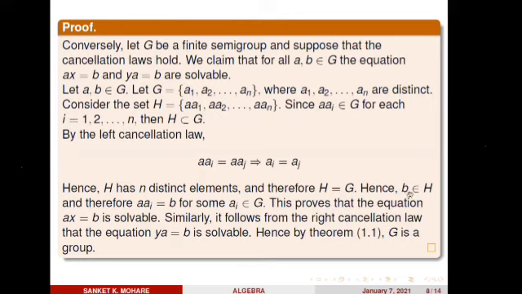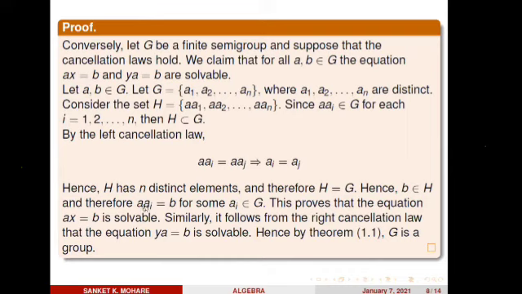Suppose I take one particular element from this set H, let it be b. How does b look? b is either aa1, aa2 or aan. So if I assume b is of the form aai, arbitrary, as b belongs to H, b looks like aai for some ai belonging to G. So this proves that, look here, b is equal to aai. Here we have to show that ax equals b has a solution.